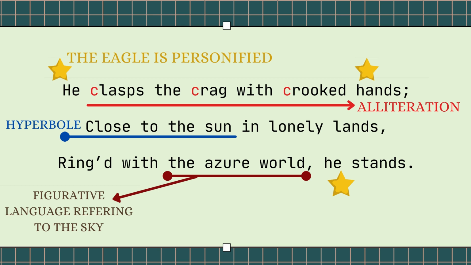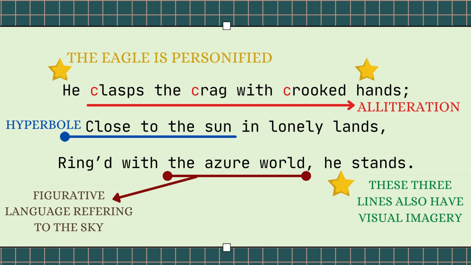So instead of simply using the words "the blue sky", the writer says "the azure world". So there is figurative language as well. When you read these lines, you can also visualize an image, a picture here.